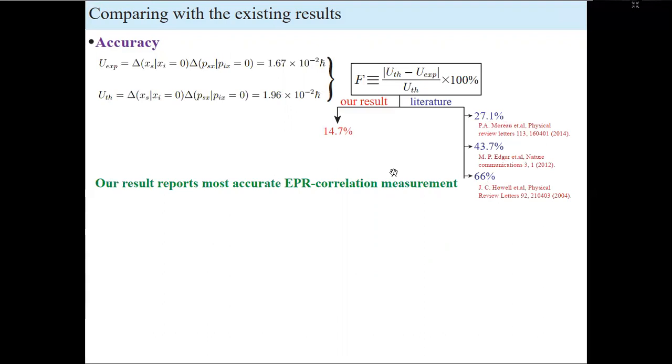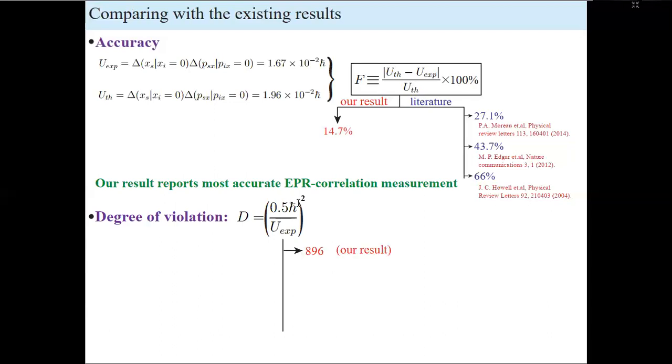The next point that we want to look at is the degree of violation, a very common quantity in the EPR business, where one wants to find how much this uncertainty product is smaller than the upper bound 0.5 h bar. And this is the number for our setup, which is almost 900.